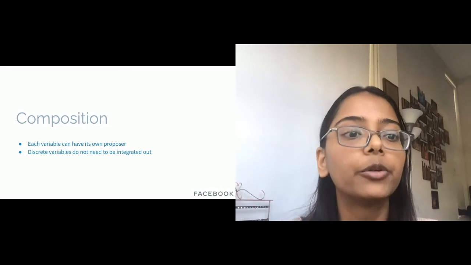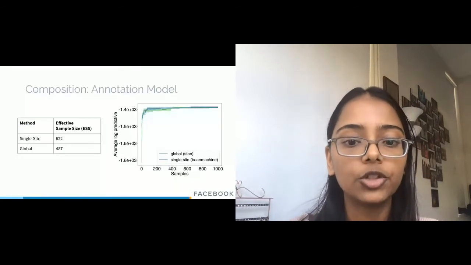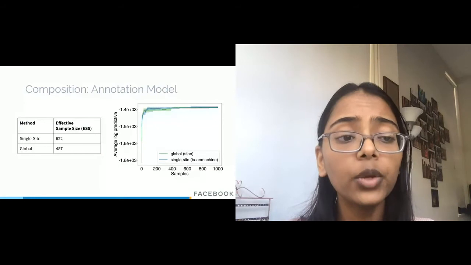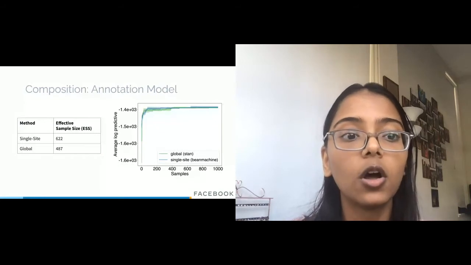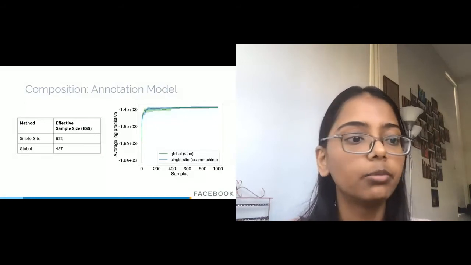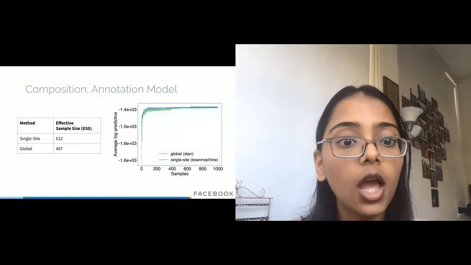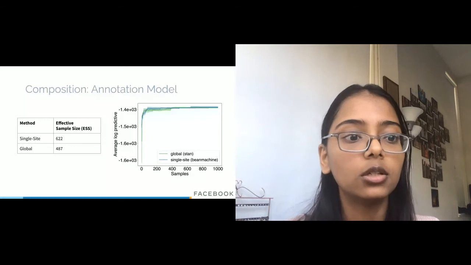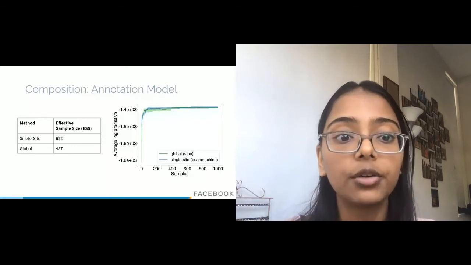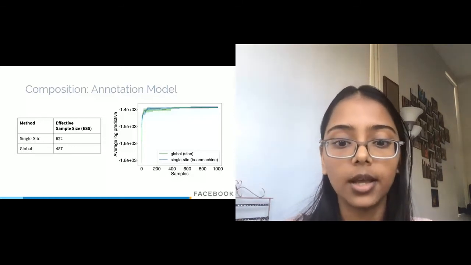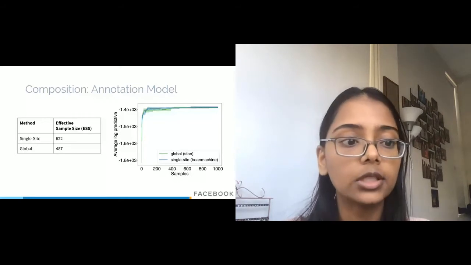Here we compare performance of Stan versus Bean Machine on this model. We plot the predictive log likelihood on held out test data and notice that both Stan and Bean Machine converge to the same value, which is a good sign. However, we see that Bean Machine achieves a slightly higher effective sample size compared to Stan by doing compositional inference.